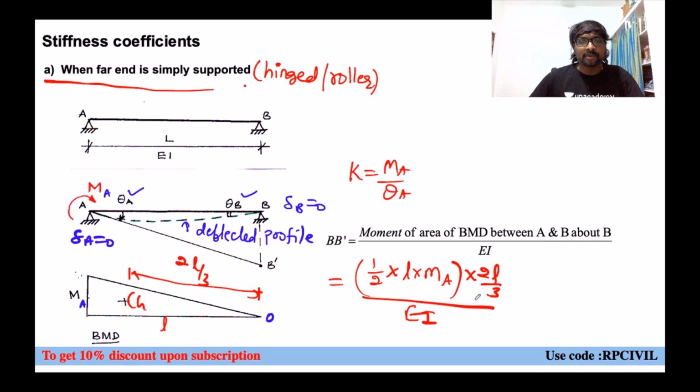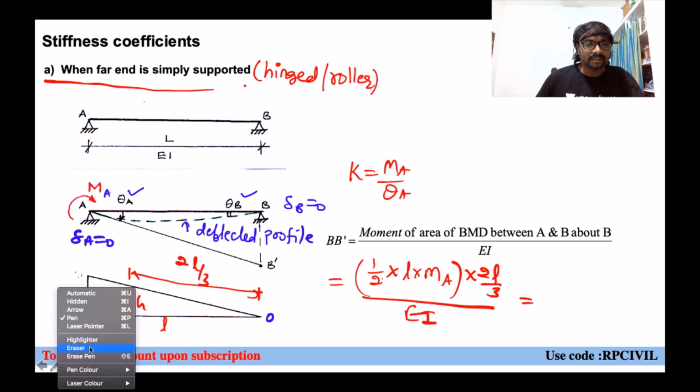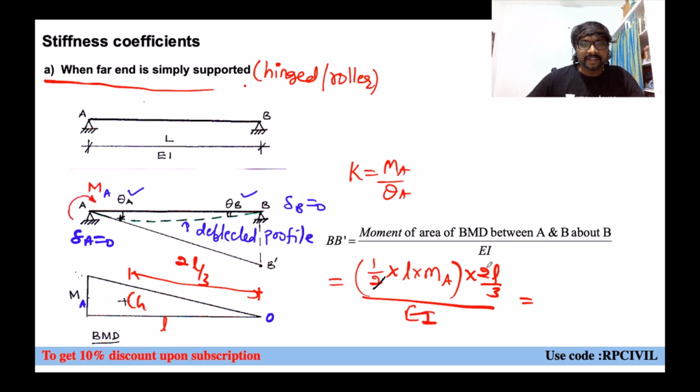Now, how much will we be getting here finally? This 2, that 2 will get cancelled. So MA into L square by 3 into EI.